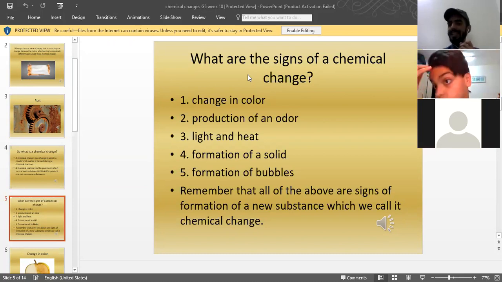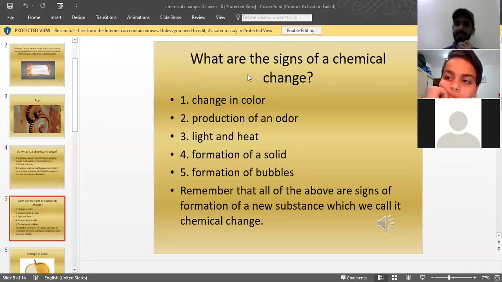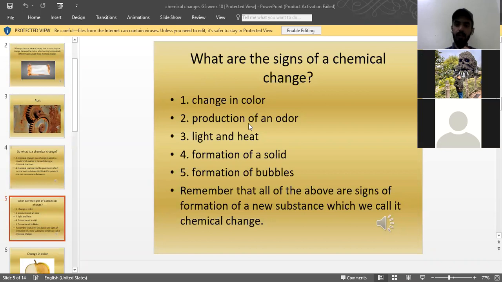This fourth point is the least accurate of them all, because formation of a solid can also happen very simply in a physical change too. So these are some, not 100% accurate, kinds of symptoms, but in the books they are written, so I am explaining it to you. Formation of bubbles. Bubbles might be created. Bubbles are usually created when gas is produced in a liquid. You drink Coca-Cola or what else? Sprite, 7-Up, or these cold drinks.